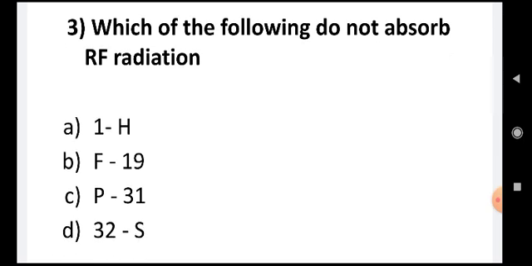Which of the following do not absorb RF radiation? 1H, F19, phosphorus 31, 32S. It is the sulfur 32 which is not absorbing RF radiation. The other three are absorbing radiation.